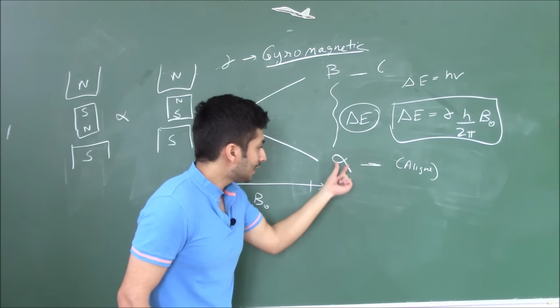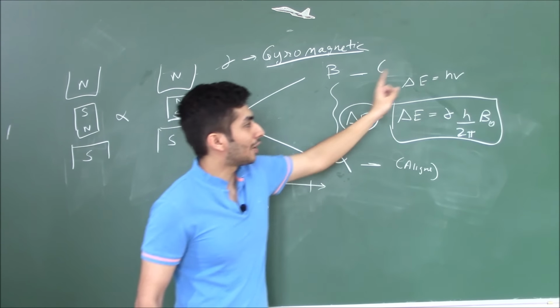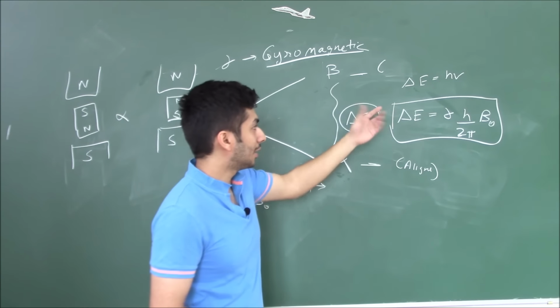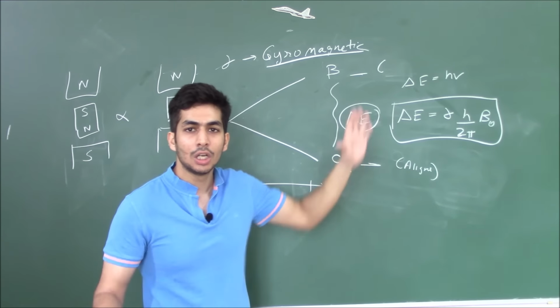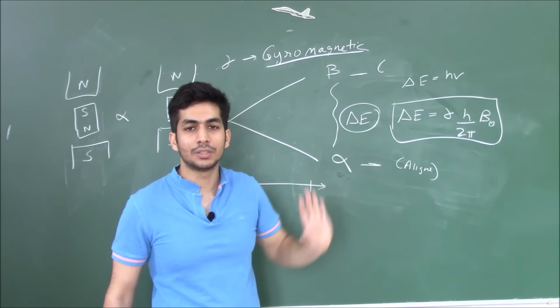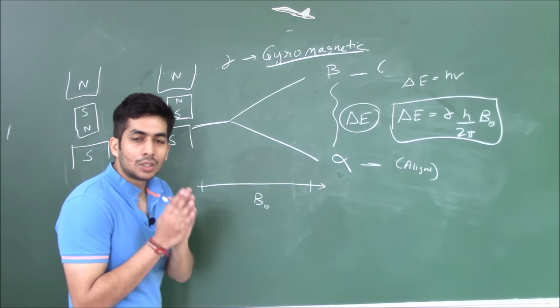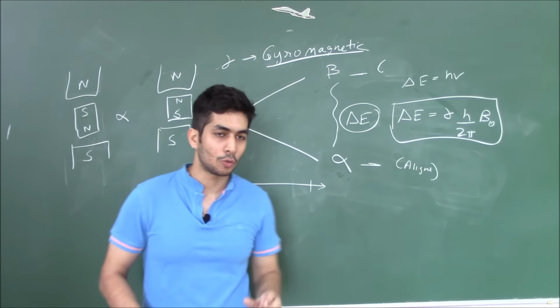Now if this energy difference between the alpha and the beta state is more, that means we need to provide a higher frequency, because delta E is equal to h nu, so the energy difference is directly proportional to frequency. So if the energy difference increases, we'll have to supply a higher frequency radiation. This is a very important relation that you have to understand. This is the crux of your NMR spectroscopy.